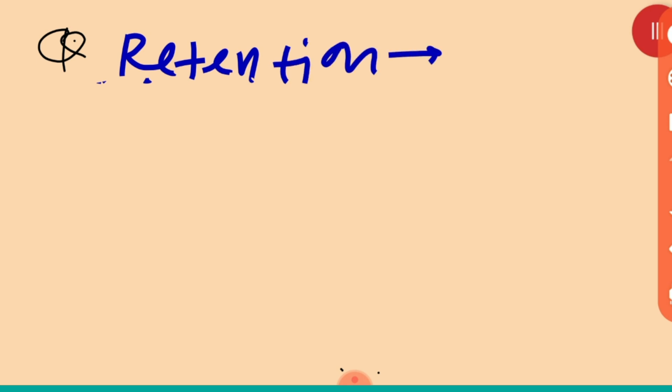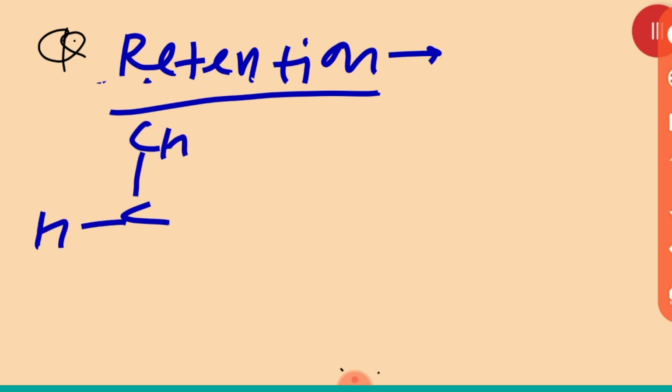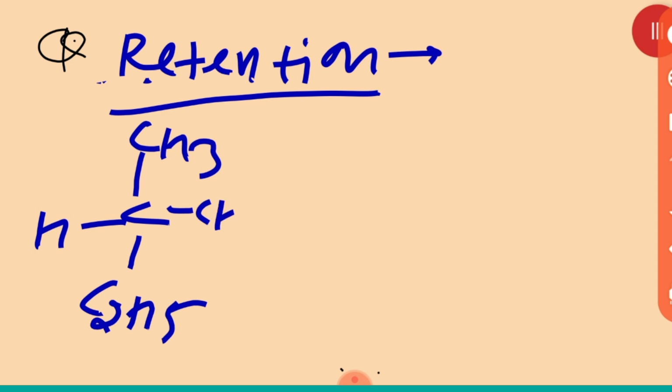Just wait, I am writing once again. What is that term? That is called retention. See, retention. Okay, so what is the meaning of retention, beta? Retention means that the configuration will remain the same. Let it be, I am taking one example to explain this to you. This is a hydrogen, CH3. This is C2H5. Okay, and let this be CH2OH.